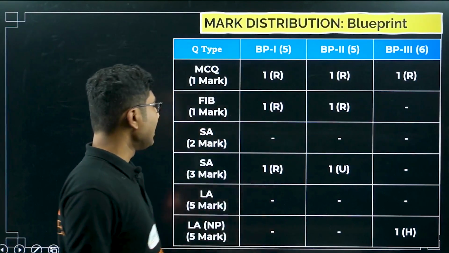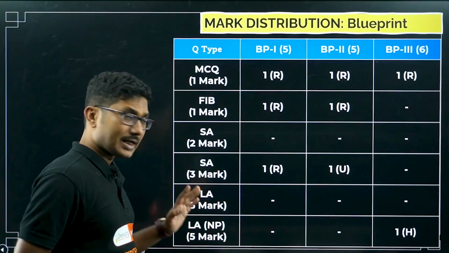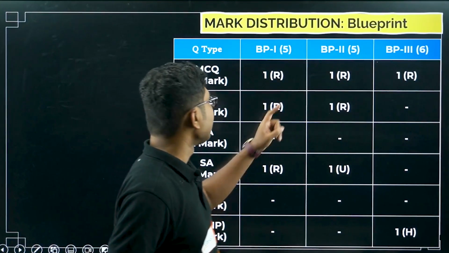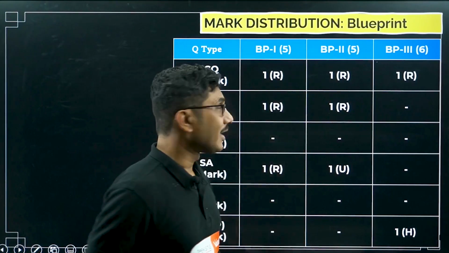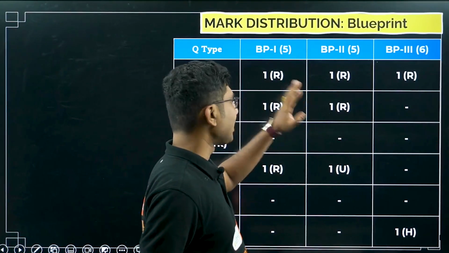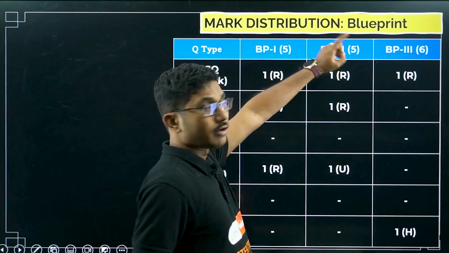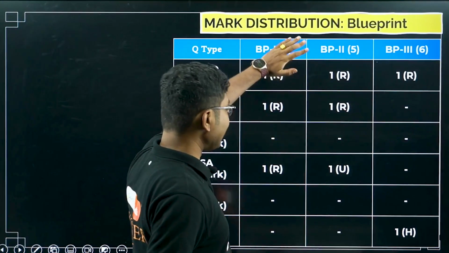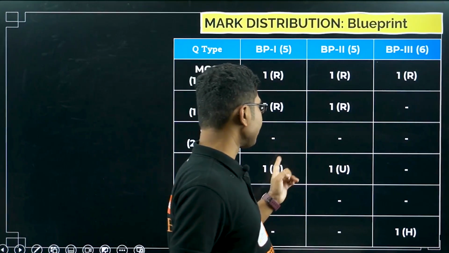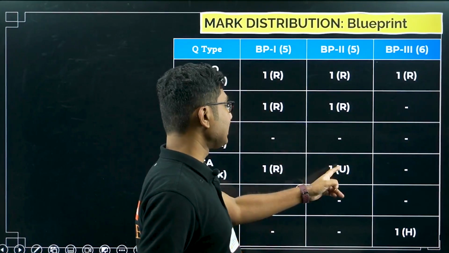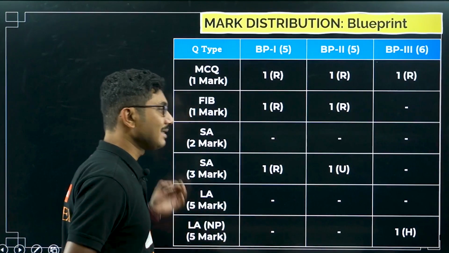Then there will be a 3 mark short answer type question from this chapter. Blueprint 2 also gives total marks 5, and it is exactly the same as blueprint 1. The only thing is, this question is remembering based, this question is slightly understanding based. That is the basic difference.